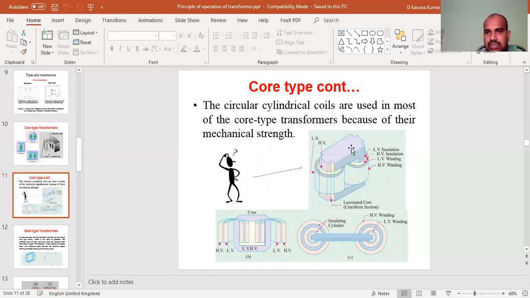This part is called the laminated core. This is a cross-sectional view of the core type transformer. This is the HV winding and this is the LV winding, HV and LV, and HV and LV. This is a top view of the core type transformer. This is the insulating cylinder. This one is the HV winding and LV winding.